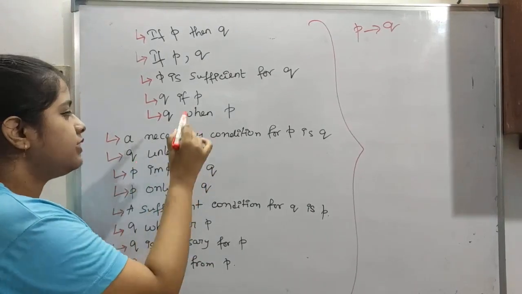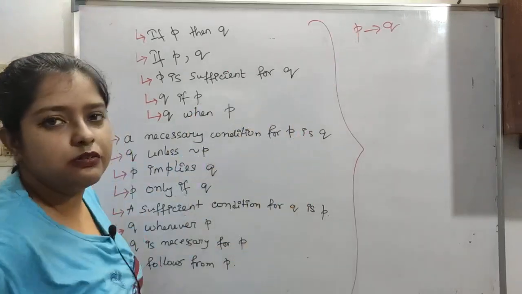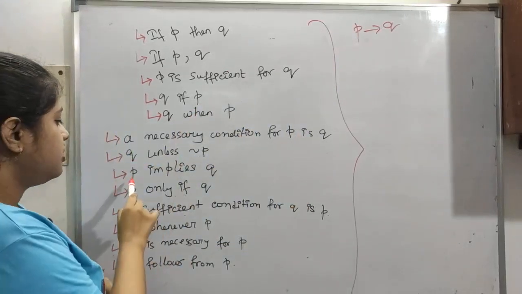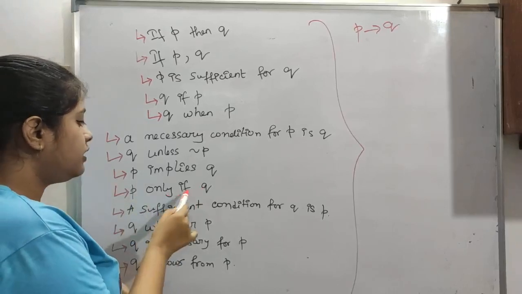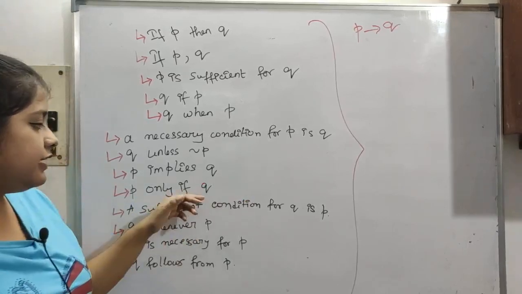So Q unless negation of P is also P arrow Q. This is written like this. P implies Q is the easiest one. P implies Q, P only if Q. So 'only if' is used.